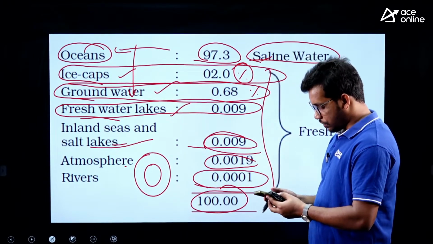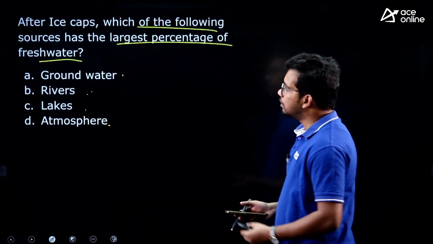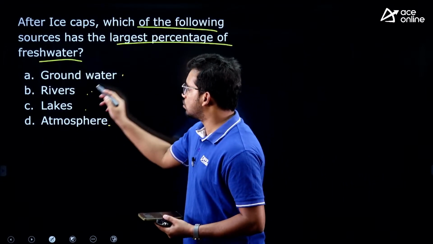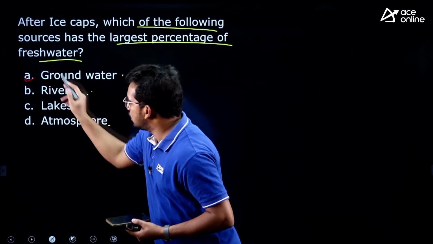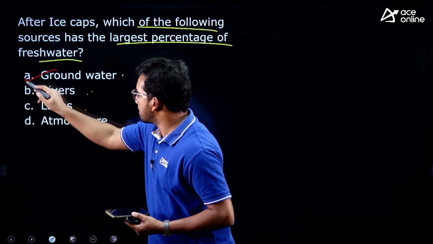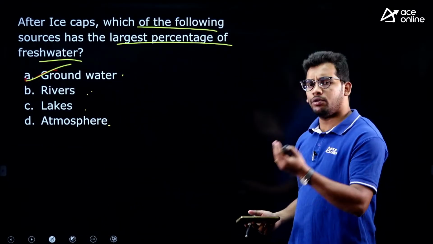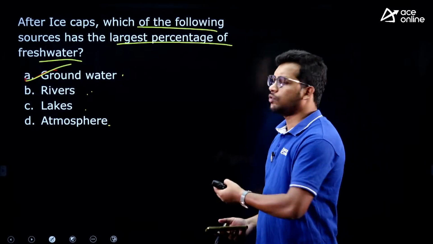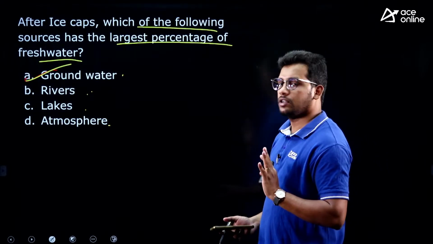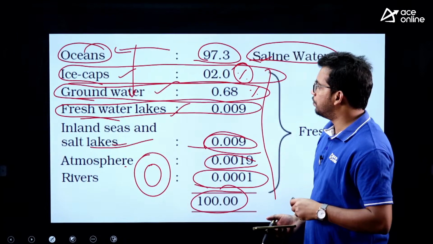Now come to the question. So what is the answer for this? After ice caps they are asking, so which one is having the highest? That is groundwater, right. So answer is groundwater. This is how, it's very simple. If you even cover basic NCERTs, you will be able to answer most of the questions, right. So try to revise them.